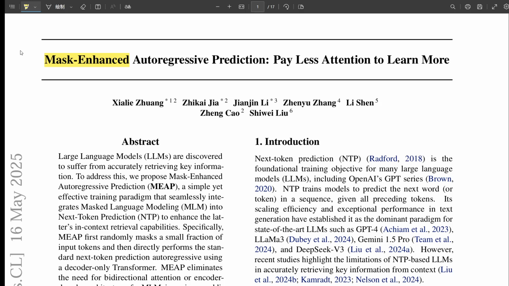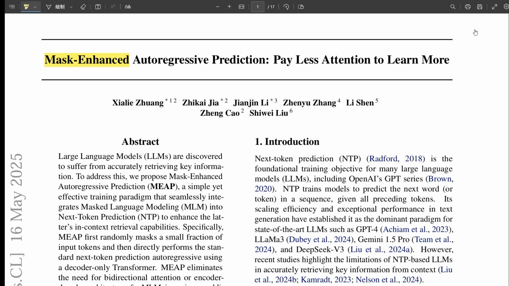But, and here's the catch, the really interesting bit. NTP models, while they're amazing generators, have this well-known struggle. They're not always great at pulling out specific facts or details, especially when the context gets super long. Right. You feed it a huge document, ask a precise question, and it might just whiff or make something up. Precisely. Good for stories, maybe less reliable as a high-precision search engine over lots of text.